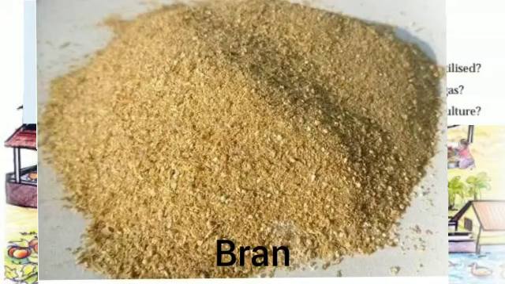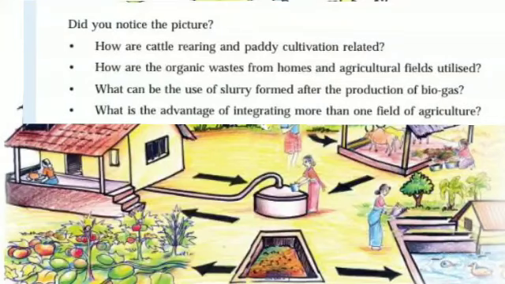See, this is the picture of the bran. So this bran and paddy straw will serve as food for the cattle, so that they will yield more cow dung and milk products, so that the cow dung can be used for the paddy field to grow. So this is how the two are related.